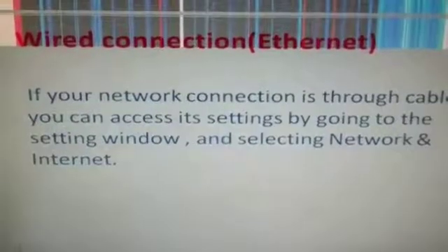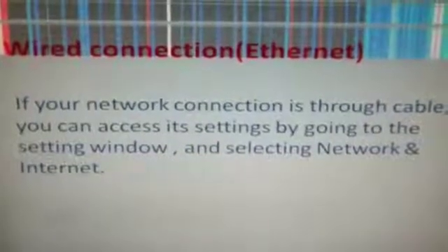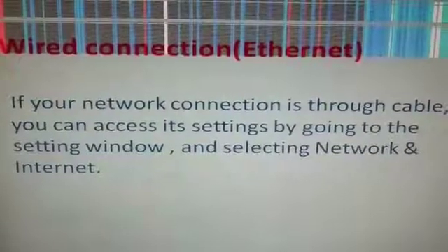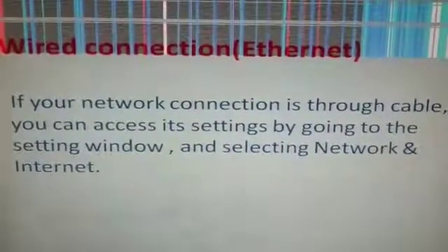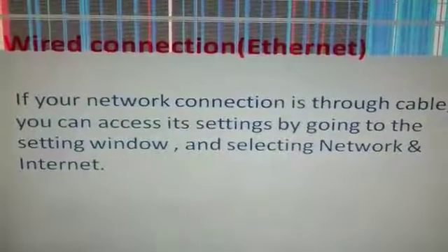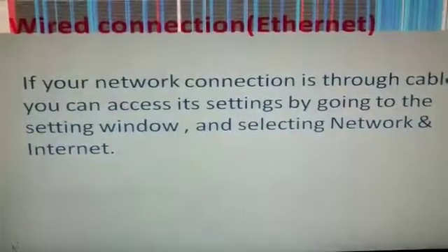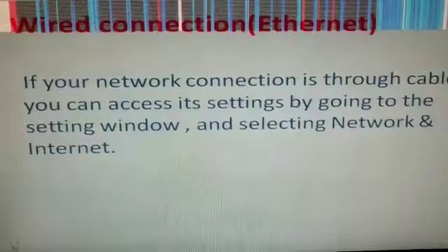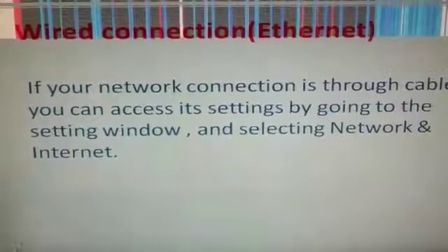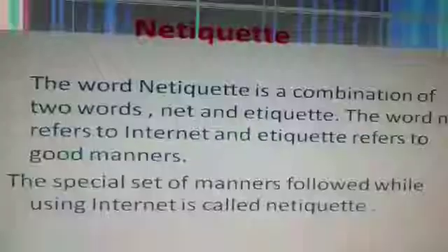Next one is wired connection. It is also called Ethernet, and the other name of the wired connection is Ethernet. If your network connection is through cable, you can access its settings by going to the settings window and selecting network and internet. And in the network and internet window, click on Ethernet to see the settings of your connection. Through this, you can connect to the internet.